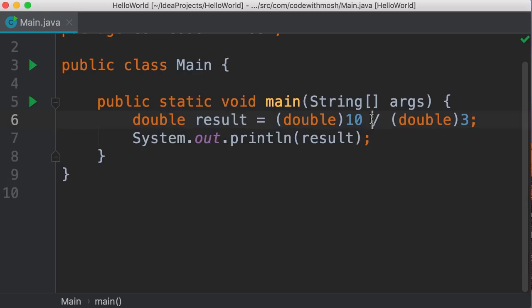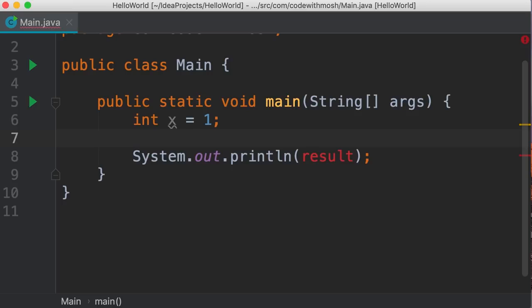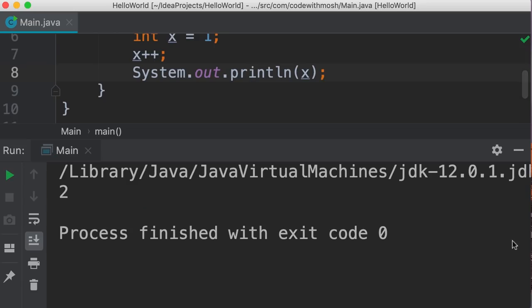So these are the arithmetic operators. And these numbers that we have here are called operands. We also have increment and decrement operators. Let me show you. I'm going to declare a new variable, int x, and set it to 1. Now, if you want to increase the value of x by 1, we use the increment operator. Now, let's print this on the terminal. So we get 2. There you go.